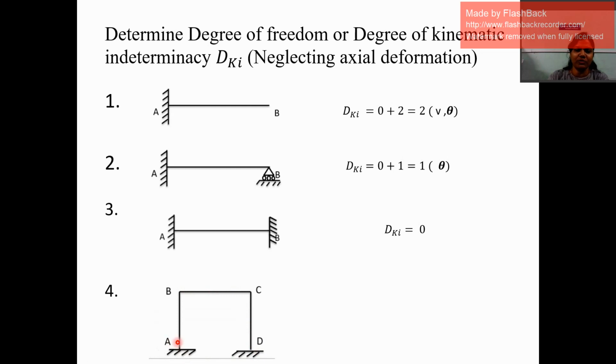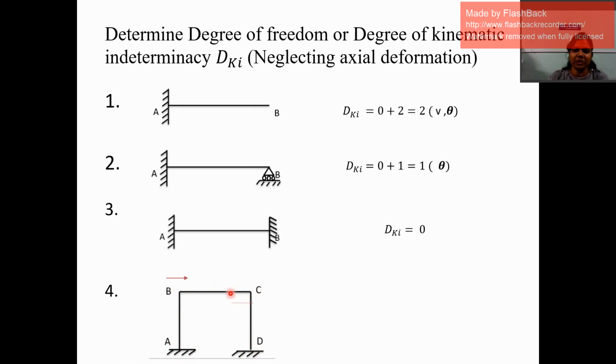You only have to observe the joints. If you observe joint A and support D, both are fixed supports, so the possible displacement at A and D will be 0. But if you observe joints B and C, then these two joints will be allowed to rotate and also to displace in the x and y directions.